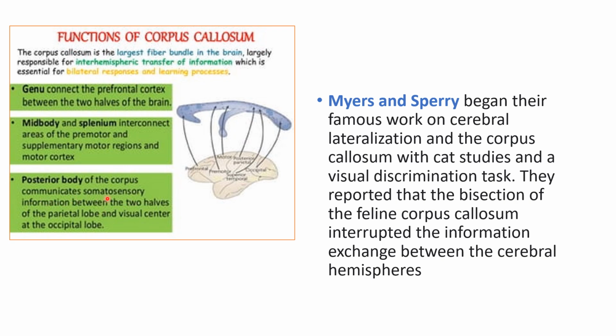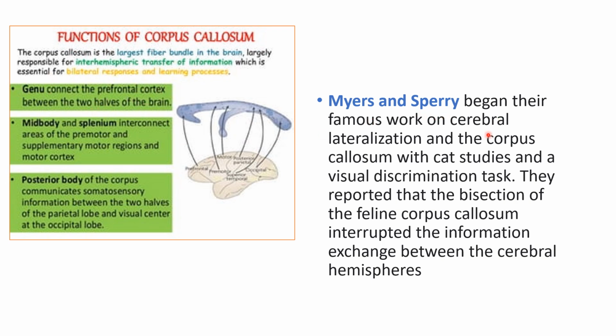Then the posterior body of the corpus callosum communicates somatosensory information between the two halves of the parietal lobe, and visual information between the visual centers at the occipital lobe. So it is connecting parietal lobe to parietal lobe and occipital lobe to occipital lobe. This is the posterior part. The mid body and splenium connect motor regions, and the genu connects the prefrontal cortex.